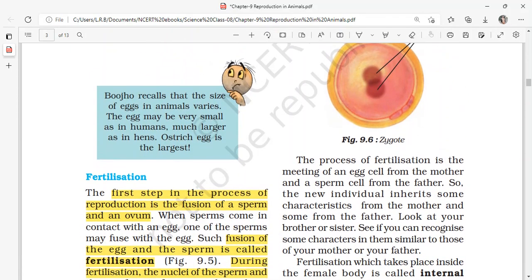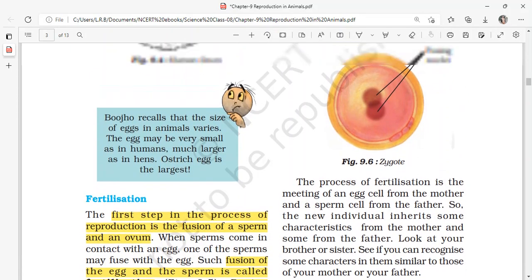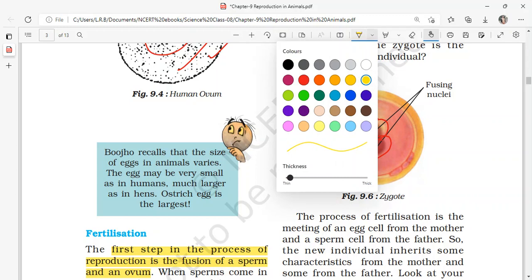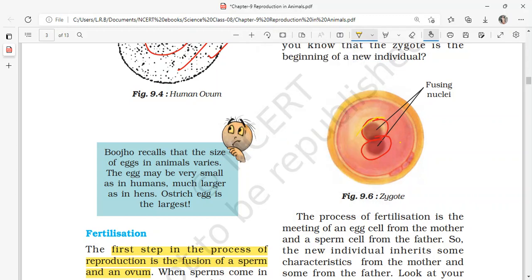Observe figure 9.6, zygote. This is one cell from the sperm and this is another cell, the egg. These two cells are fusing with each other, resulting in the formation of a single nucleus. That is called the zygotic nucleus.